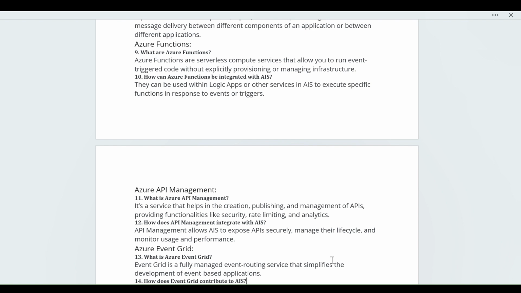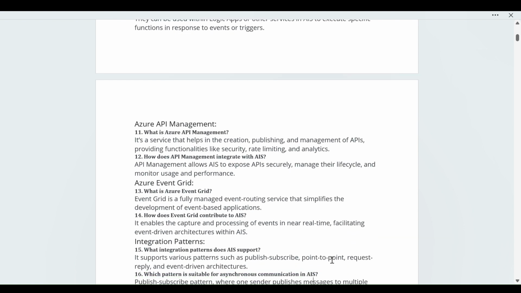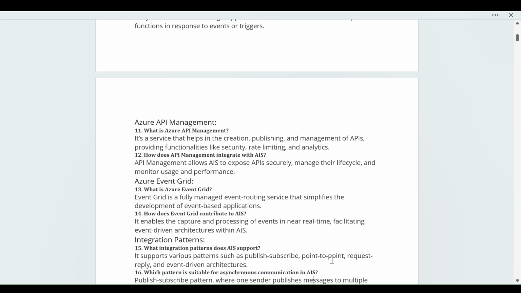Next topic we have is Azure Event Grid. As the name suggests, it is a grid. Event Grid is a fully managed event routing service that simplifies the development of event-based applications. Event routing service means you have to pass some events to services, and for that you need some route or path. So the Azure Event Grid provides a route or way for passing or performing those event services. It is basically a routing service.